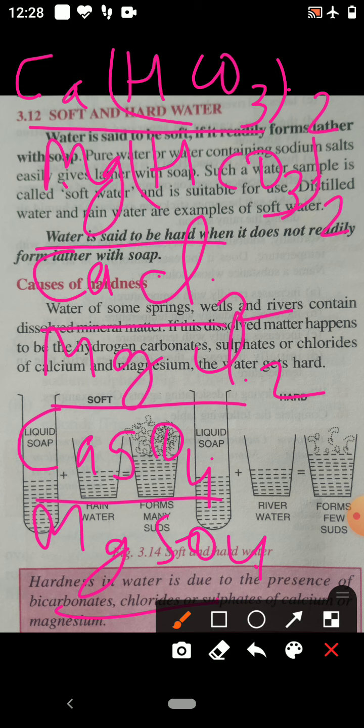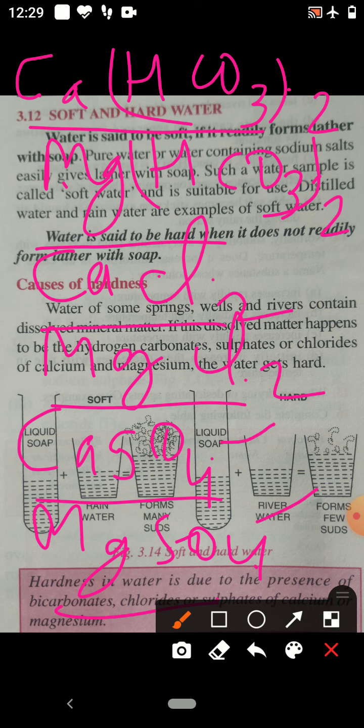If these salts are not present in the water, that water is called soft water. So, clear: in soft water these salts are not present.